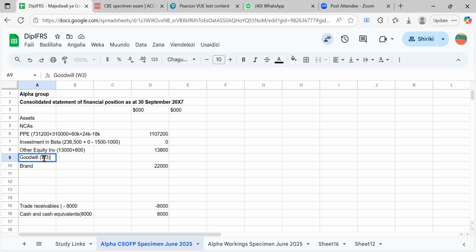Working three. This question is very simple. It doesn't even have the impairment loss of goodwill. The question we did actually had a lot of things. It even had the provision for unrealised profit on non-current assets. Okay, so good. So are we done? We didn't find the goodwill.